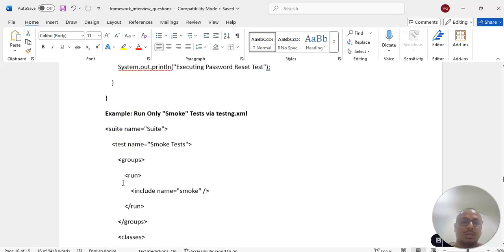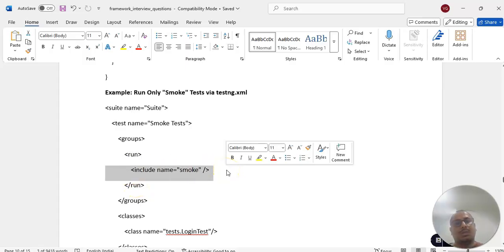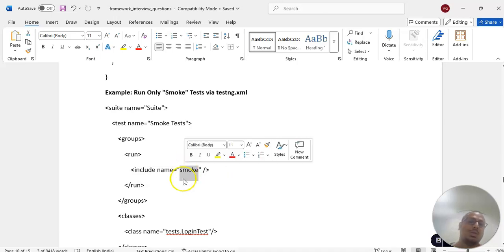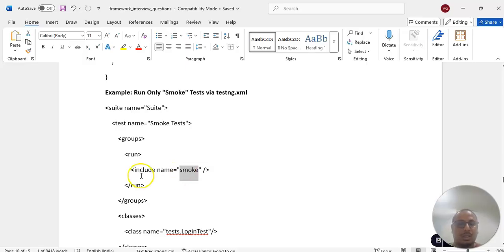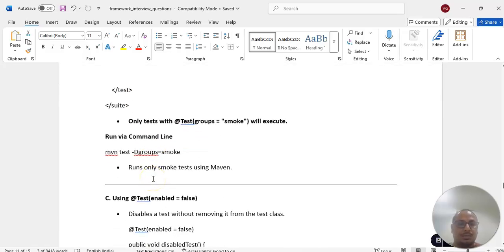If you want to run only smoke, in the TestNG file we have to write groups, run, and include which group we want to run. Suppose I want to run only the smoke group, or if you want to run regression then we can give regression. If you want multiple, then we can add multiple includes, right? From the command prompt also we can run it.